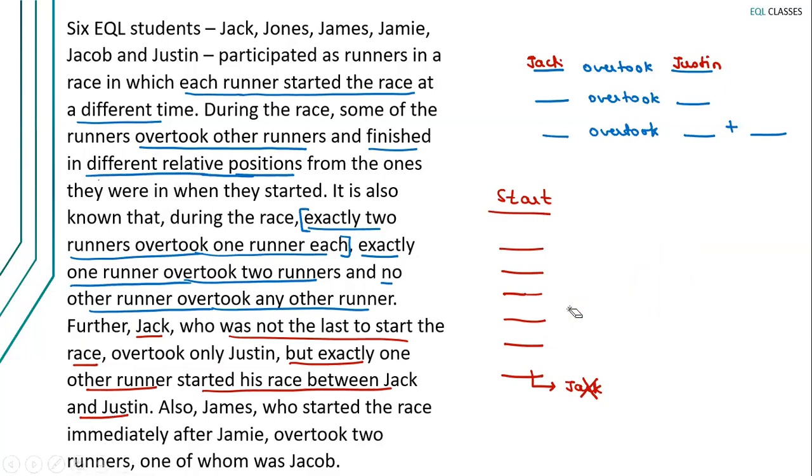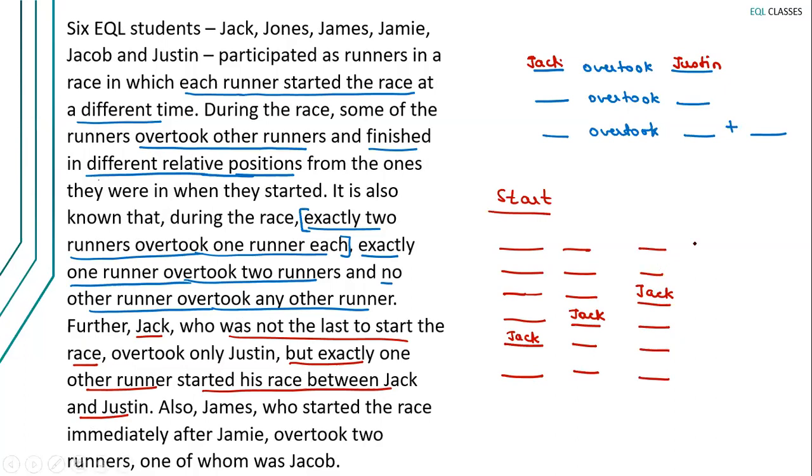The first possibility is that Jack is here, the second possibility is that Jack is here, and the third possibility is that Jack is here. Now we can remove this. So 1, 2, 3, 4, 5, 6 blanks, and these are the three possibilities.